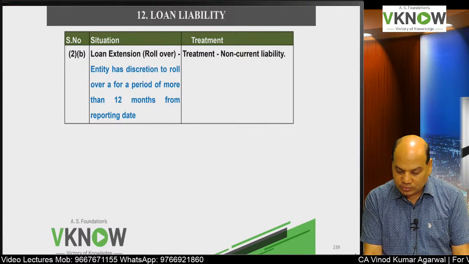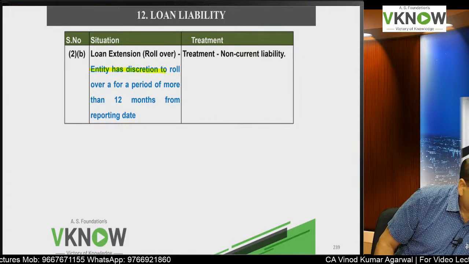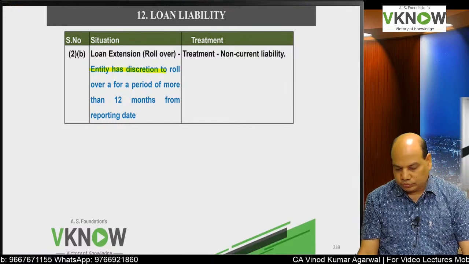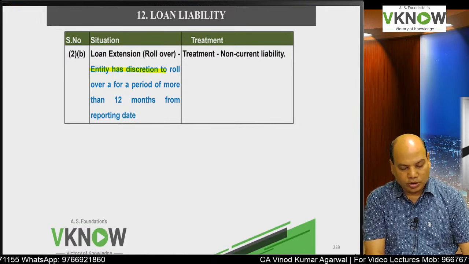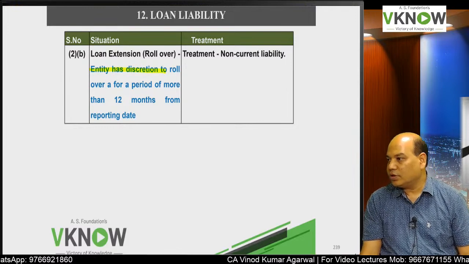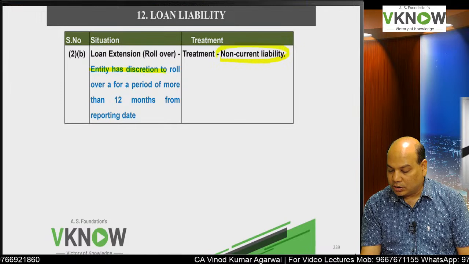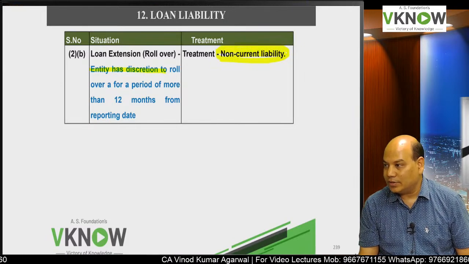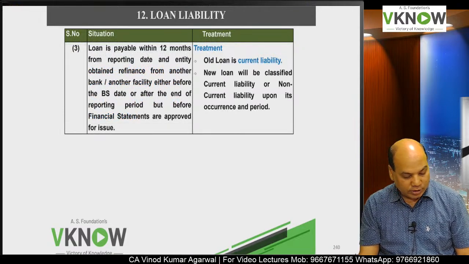Loan extension. Entity has the discretion to roll over for a period of more than 12 months from the reporting date. So who has the discretion? That means if the entity wants, it can extend the maturity beyond 12 months from the balance sheet date. So it has got the right to extend beyond 12 months, non-current liability.